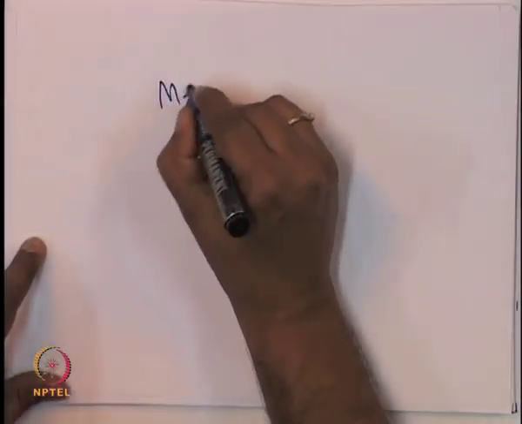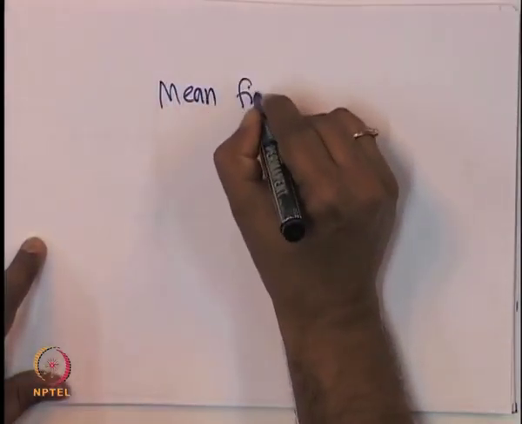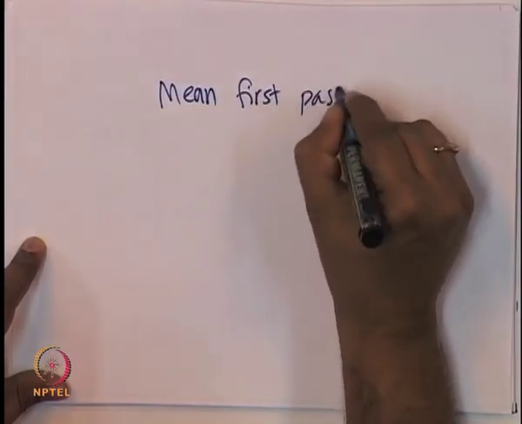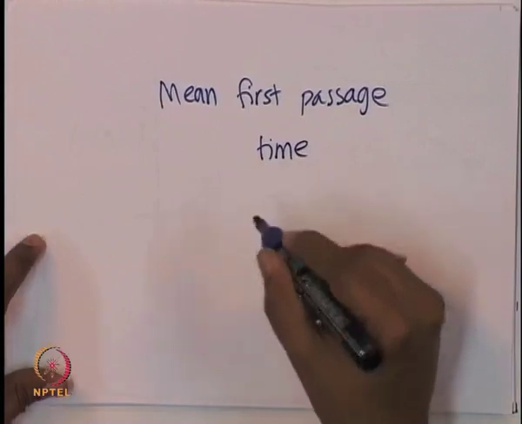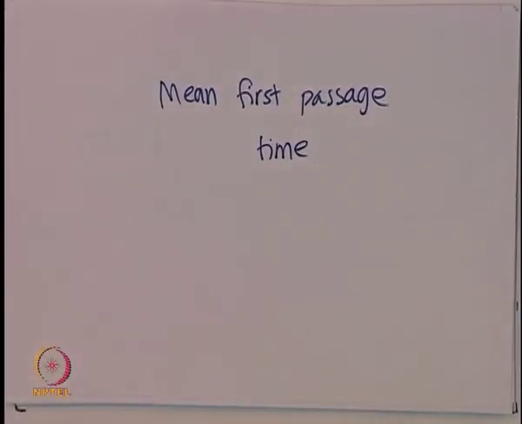So what is the probability that for the first time a gene will be completely lost? The mean time can be calculated. So this is another quantity that we can compute from this model.